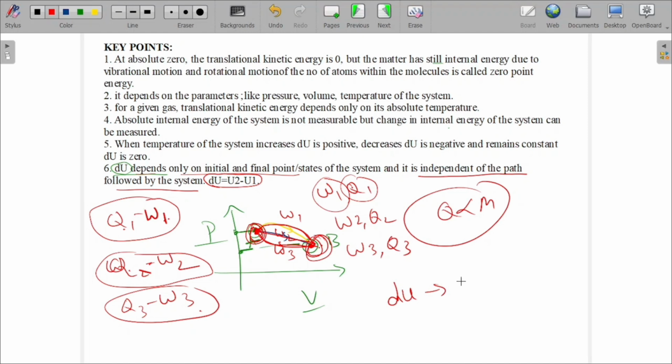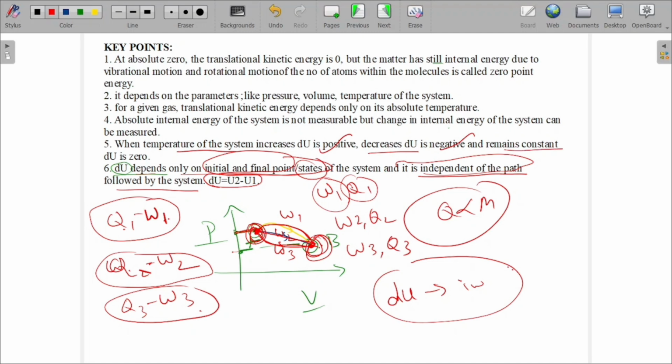So a very important point: change in internal energy depends on the initial and final states. State means the point where the pressure and volume are defined, the state of the system. And it is independent of the path. Whatever the path, it can come. We'll discuss this again later. So the change in internal energy may be positive, negative, or zero. If the temperature of the system increases, it is positive; if it decreases, negative; and if it remains constant, then it will be 0. Okay, this is about internal energy.